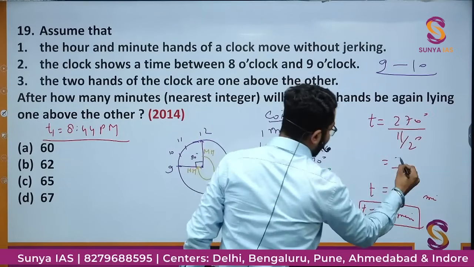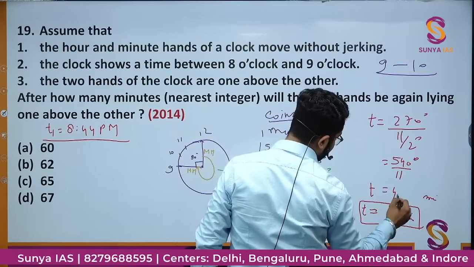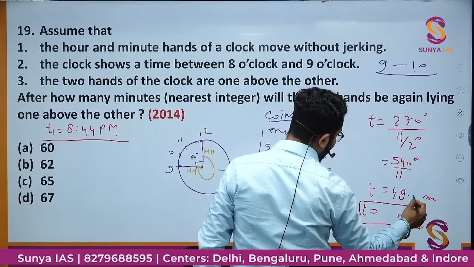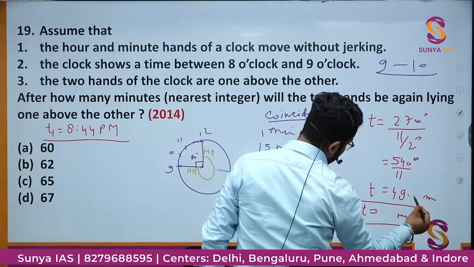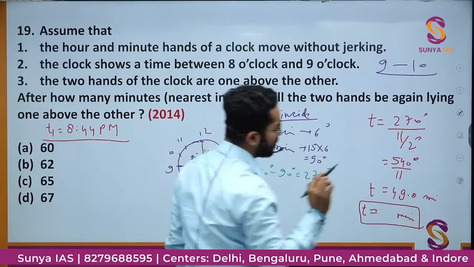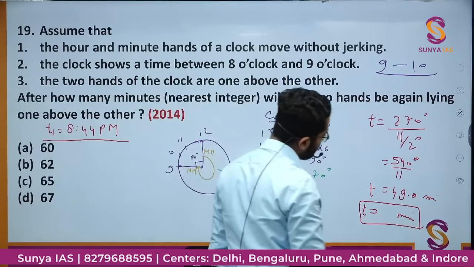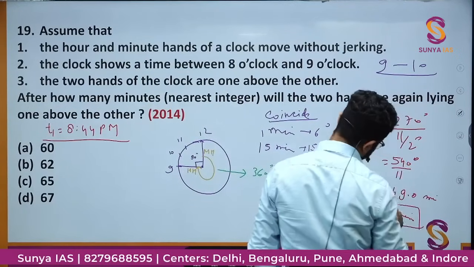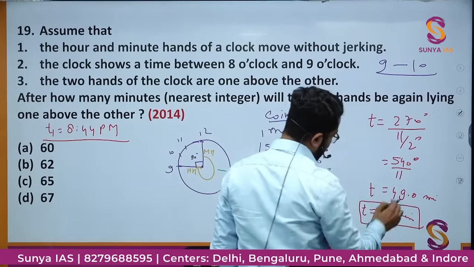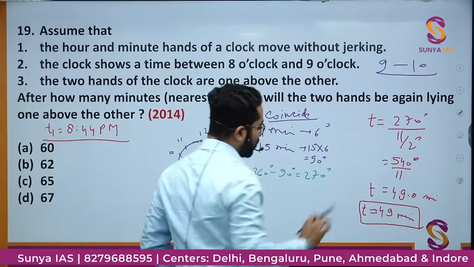So this will be 540 degree by 11, which is approximately 49 point something. Okay, so this will be approximately 49 minutes.